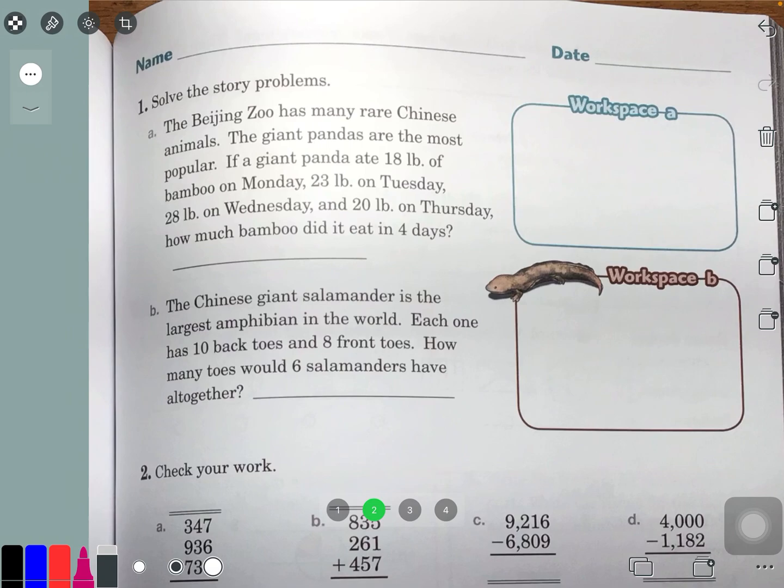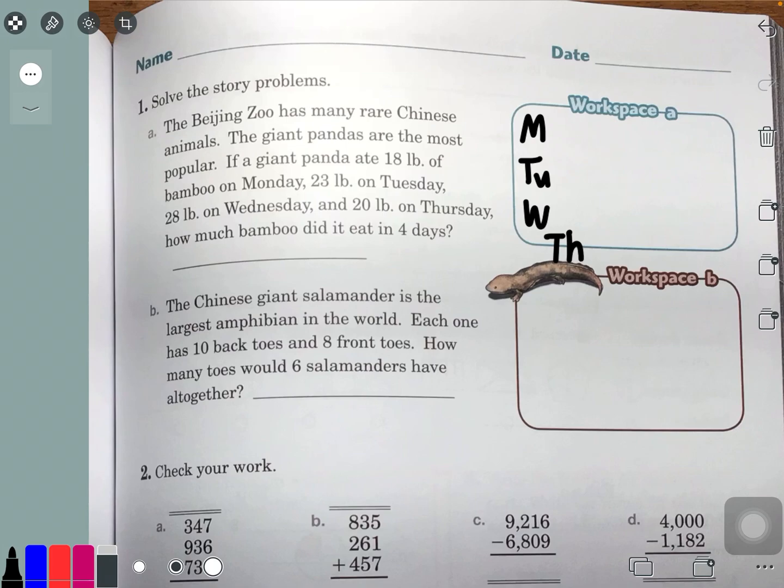And for them to eat many, many pounds of it, have you seen bamboo? They're very hard-looking plants. So the first thing I'm going to do, I'm going to use black because pandas are black and white. I'm going to list the days they've eaten food. So on Monday, Tuesday, Wednesday, and Thursday. It's going to go over the box. It's okay. If you can write smaller than this, go for it.